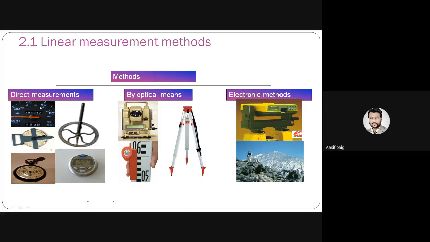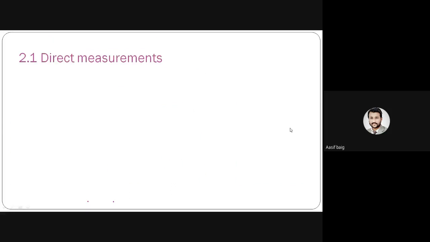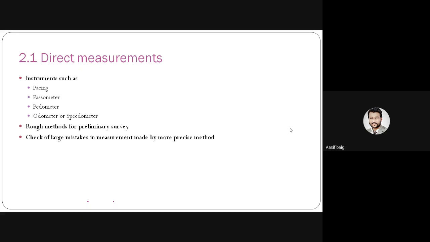By optical means, using this total station, you can measure the distance. By the electronic method, this is the instrument for measuring the distance, called the electro distance meter, EDM. Now, direct measurement instruments such as pacing, pedometer, odometer, or speedometer.